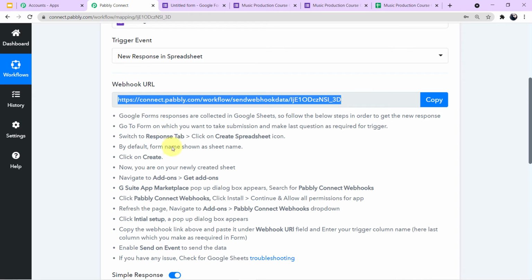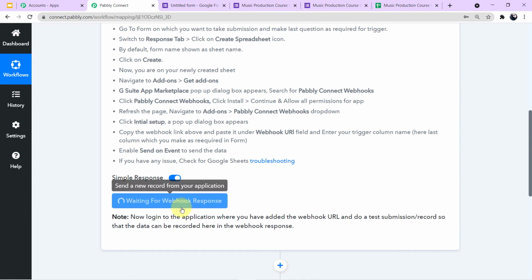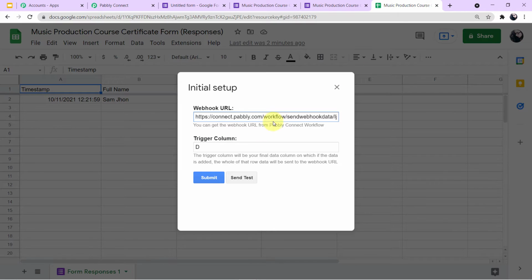But before that, go back to your Pabbly Connect account, come down and see if the status is showing waiting for webhook response or not. Okay, it is already showing me waiting for webhook response, so I need not click here. Now I'll go back and I'll click on send test. As you can see, the data has successfully been sent to Pabbly Connect.